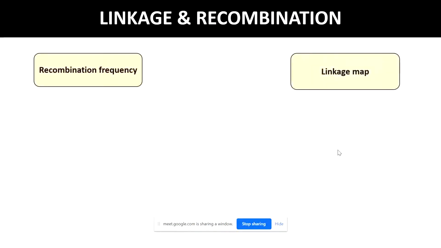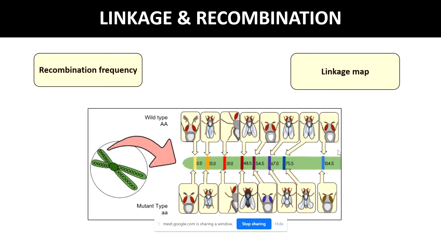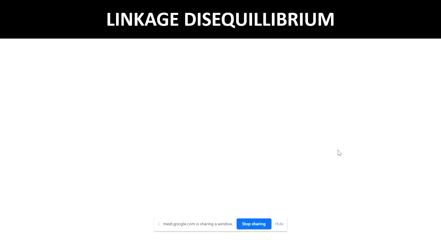This is the slide I showed you in our last class, showing the recombination frequency and linkage map. Now we will introduce a new term, linkage disequilibrium, a very popular term in population genetics.